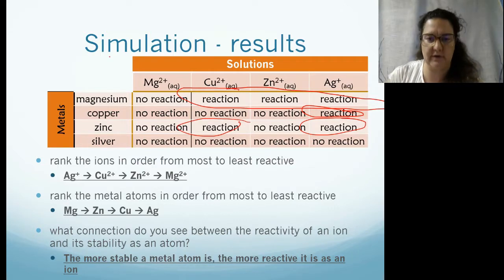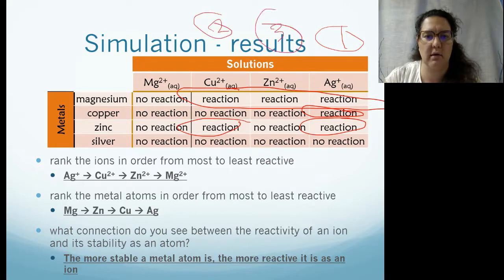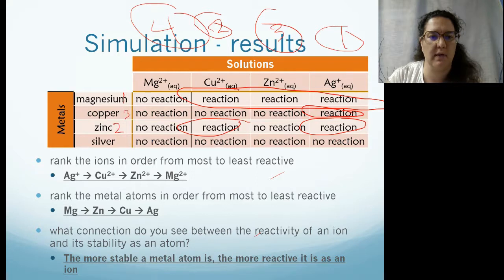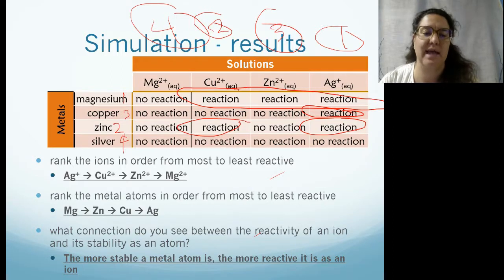So we can see that silver in the far column was the most reactive ion because it reacted with 3 of the 4 metals, followed by copper, zinc, and magnesium. When we want to rank the metals from most reactive to least reactive, magnesium was the most reactive metal, followed by zinc, then copper, then silver. So we can see that the more stable a metal atom is, the more reactive it is as an ion. So silver atom was the least reactive, while a silver ion was the most reactive.